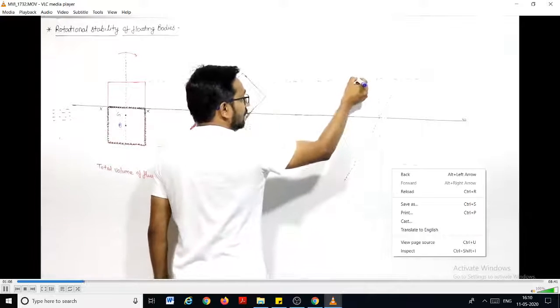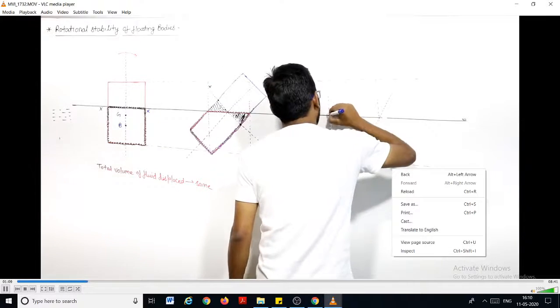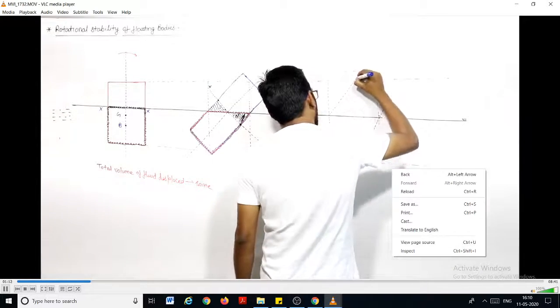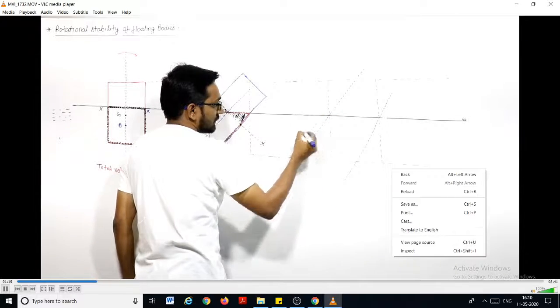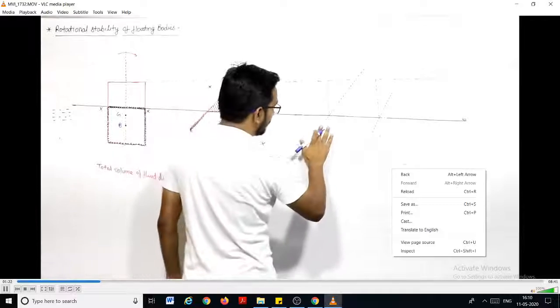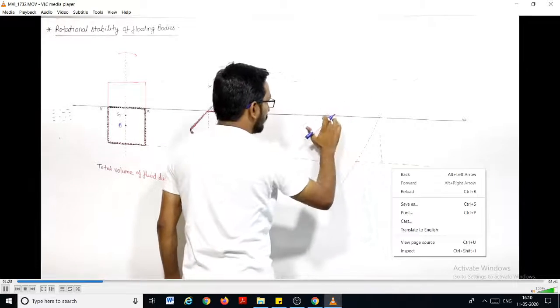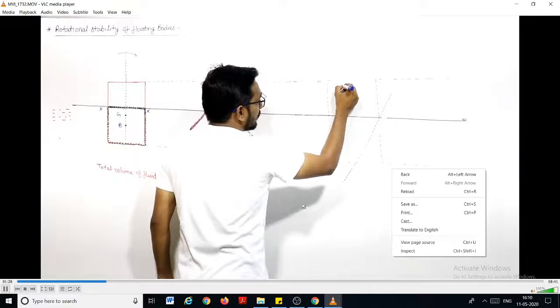Here the body will be more outside the free surface. Here, if we can see, some inclination is more.